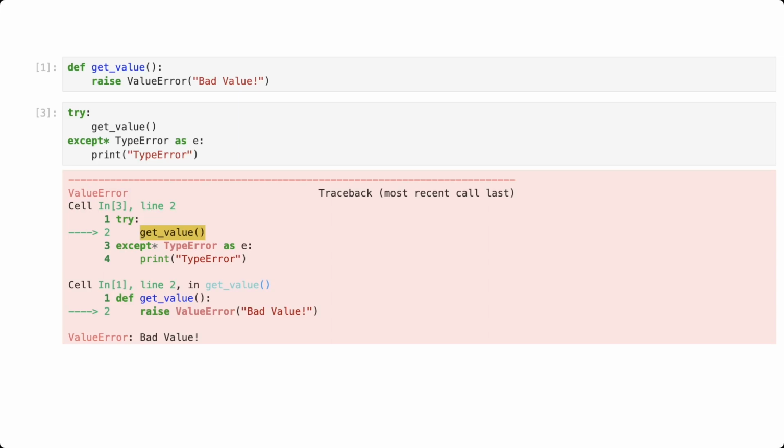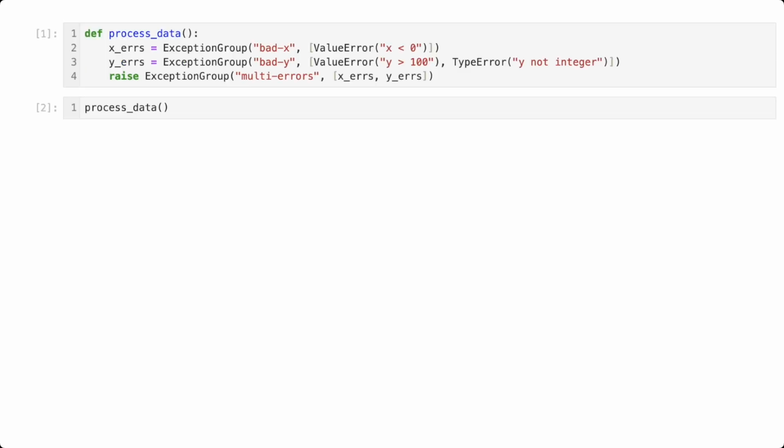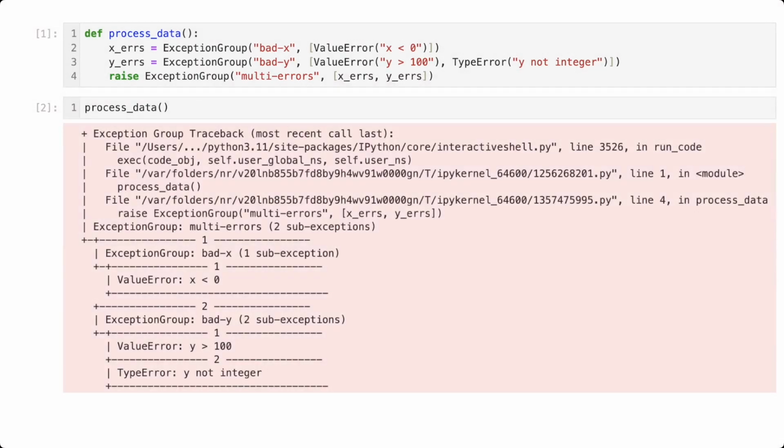Next, let's look at what happens when you put an exception group inside another exception group. I'll let you imagine the code which does the real validation of our x and y values, but let's say it finds some errors, and we're using exception groups to report those errors. Now we have nested exception groups. So what does this look like? We get further nesting of our little ASCII boxes. I really like this.